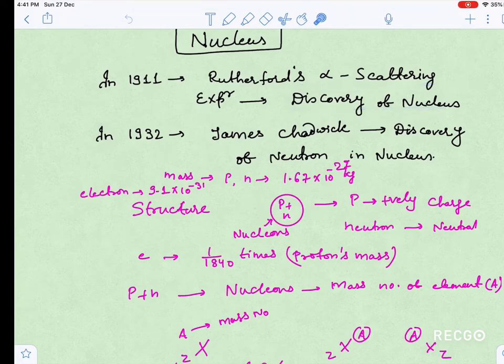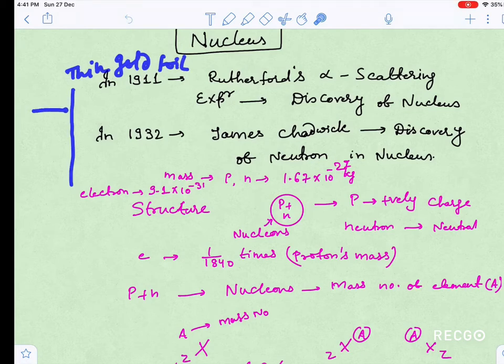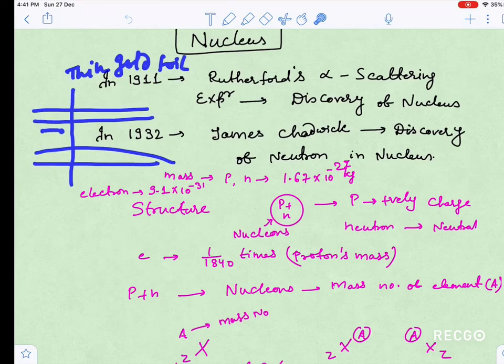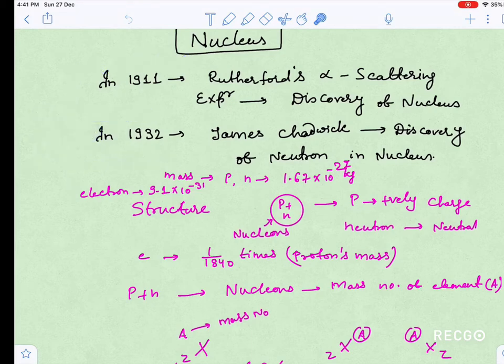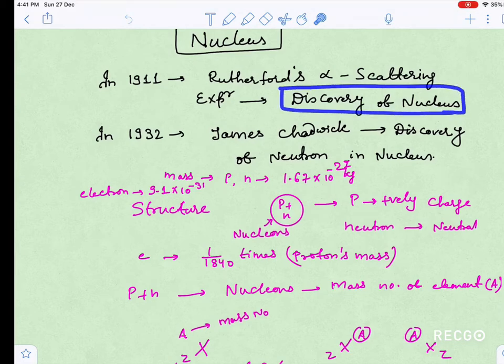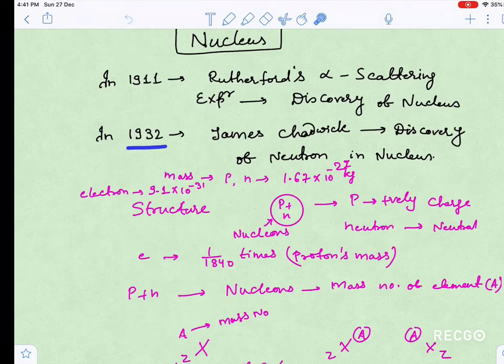While Rutherford was doing the alpha scattering experiment, guys, what he did, he took a thin gold foil and bombarded alpha particles on it. Most of the alpha particles passed straight, some of the alpha particles deflected by some angle, and a few alpha particles returned back. So he concluded that there is something positively charged at the center of this atom, which is known as nucleus.